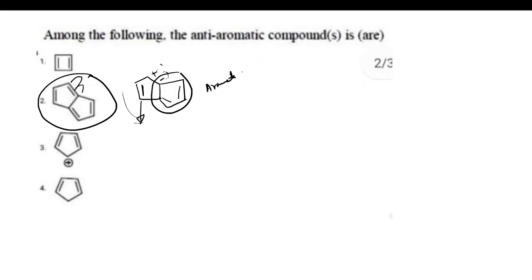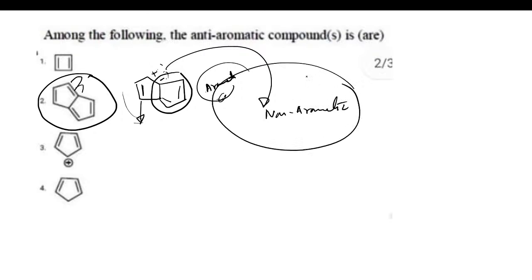We can apply Craig's rule over here, that is fine. Definitely Craig's rule is also applicable. But if I consider this molecule as a quasi-aromatic compound, it is not obeying that, so we can definitely call it non-aromatic. So this one is non-aromatic, this is aromatic, this is anti-aromatic, and this is non-aromatic. This is how you should explain this question.